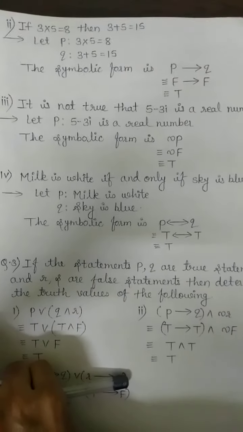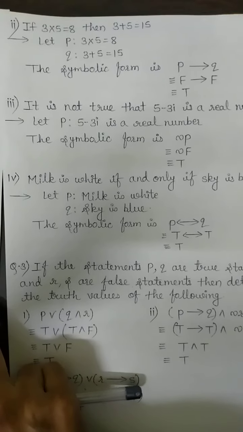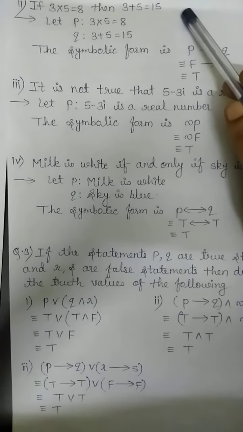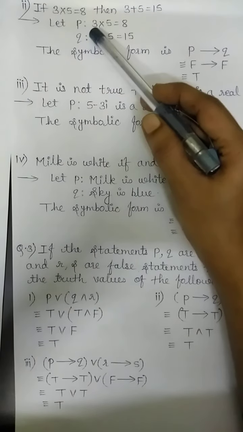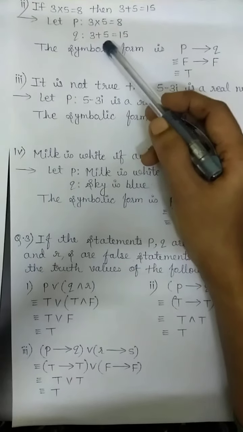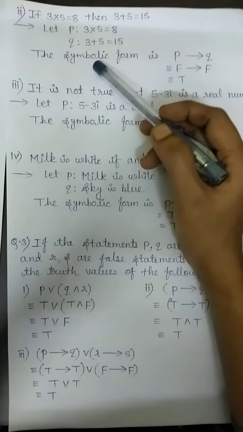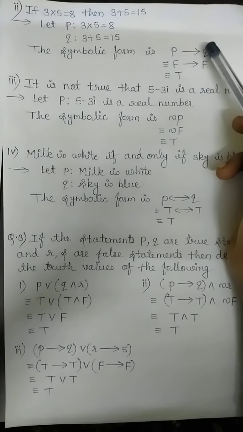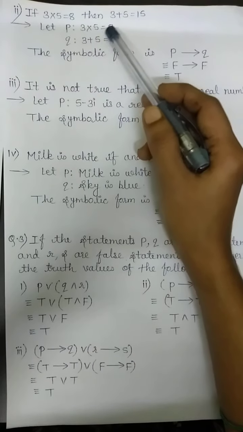Now next, if 3 into 5 is equal to 8, then 3 plus 5 is equal to 15. So here P is 3 into 5 is equal to 8 and Q is 3 plus 5 is equal to 15. So symbolic form is P implies Q because if then is present. Now is 3 into 5 equal to 8?